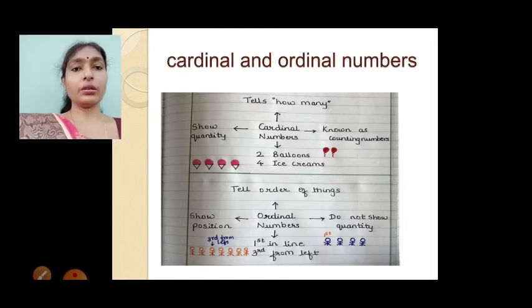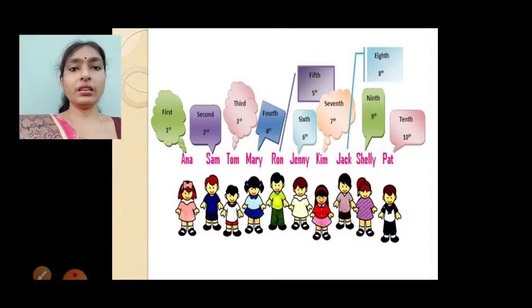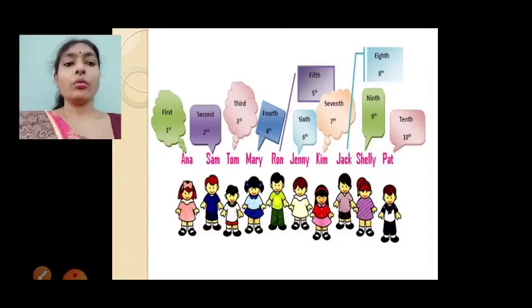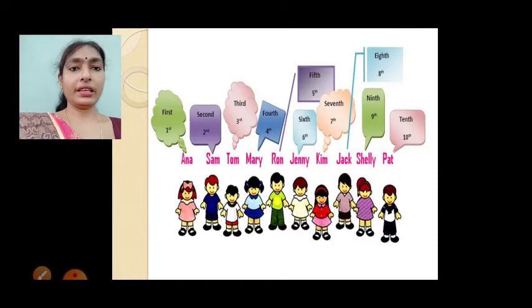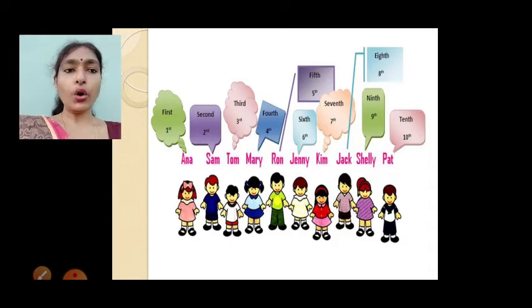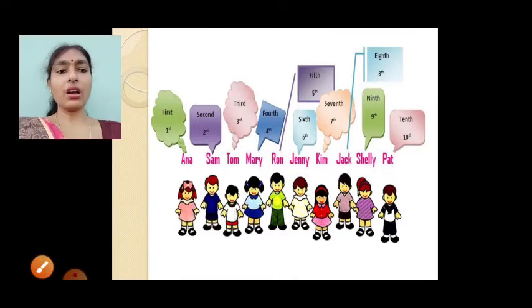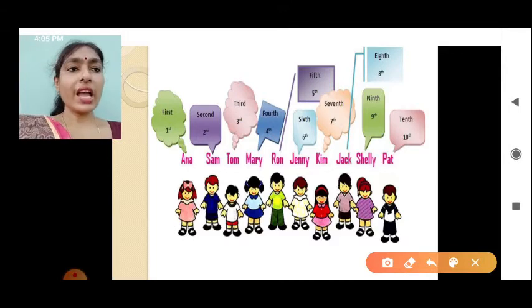Let's see another one. See here, some boys and girls are standing in a line, like how you people stand on the ground. Some boys and girls like Anna, Sam, Tom, Mary, Ron, John, Jenny, Kim, Jack, Shelly and Pat. They are standing in a line. If I ask you now, where is Jack? Yes, Jack is in 8th position.